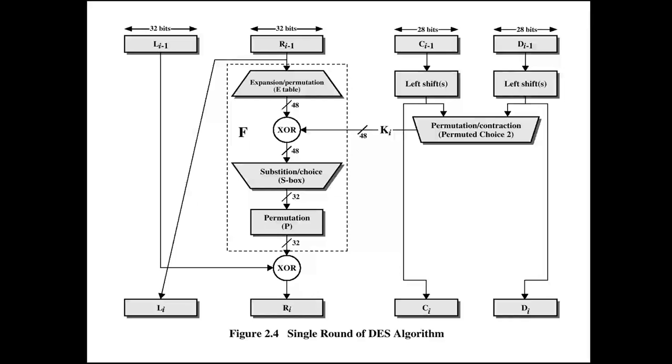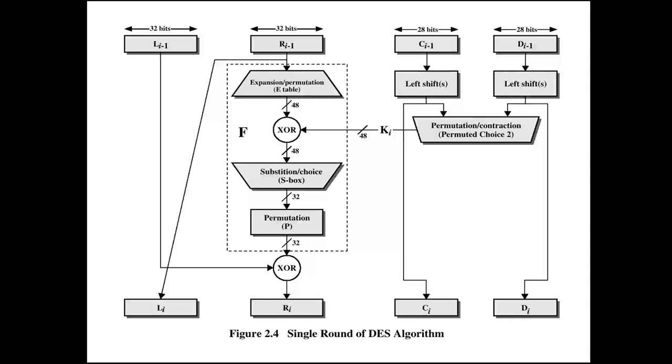Here we are talking about the keys. There are 56-bit keys which we saw, and that key we again divide into two parts, C and D. Every part gets a left shift. After the left shift, we implement a permutation so that the 56-bit data becomes 48-bit data. That 48-bit key data and the 48-bit data from the expansion permutation we XOR.